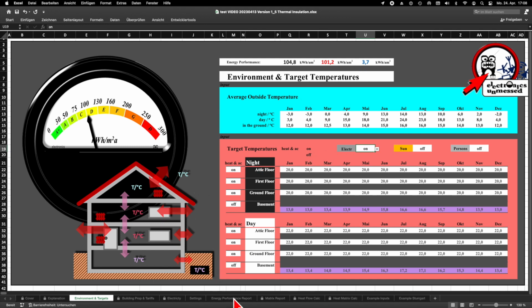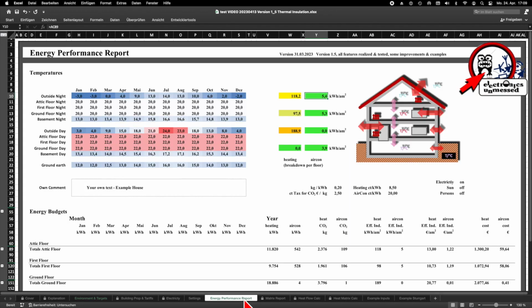Now let's take a look at the details in the energy performance report. Obviously, the air conditioning concerns the upper two floors only. We actually need 5.3 and 5.4 kilowatt hours per square meter there for air conditioning. From the prediction of our tool, air conditioning would be desirable to have convenient temperatures, but it is not an absolute must-have. And it is actually the experience that we have at my location during the hot summer days.